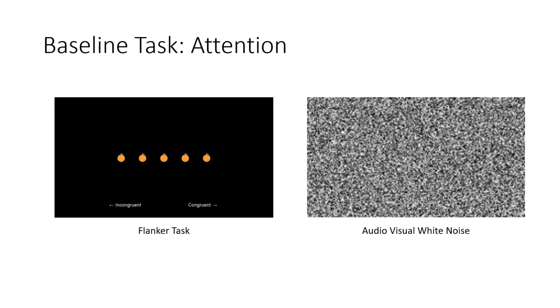The attention calibration will use flanker tasks to elicit attention, where the subject has to respond to a series of patterns according to the congruency. For the inattention task, audio-visual white noise will be played to elicit inattention. The subject will first perform 15 seconds of the attention task, followed by 15 seconds of the inattention task, which will make up one cycle. There will be a total of 10 cycles the subject needs to perform.